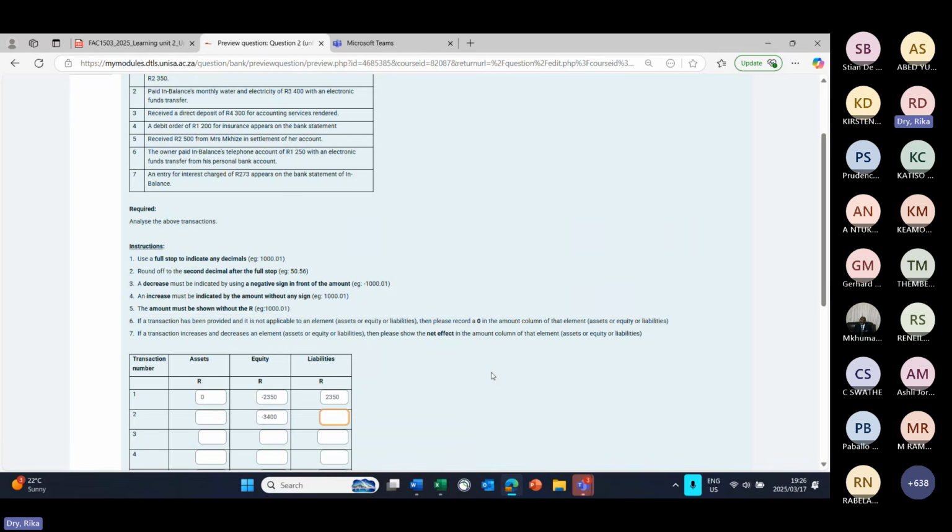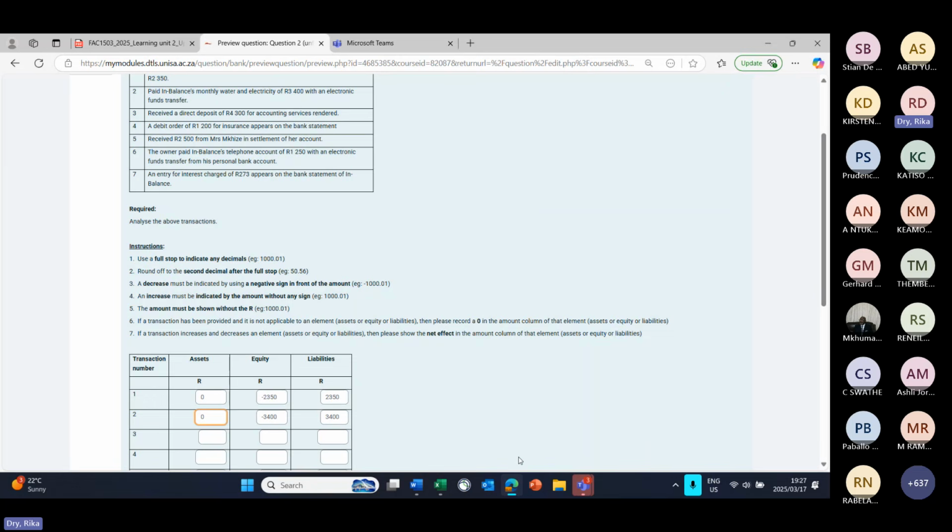So the liability will increase. Your overdraft will increase, which means we will have a positive 3,400 Rand under liabilities because our liability is increasing with what we are taking out of that bank account in even a bigger excess than what we have already taken out of that bank account.